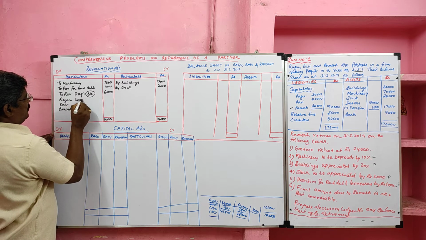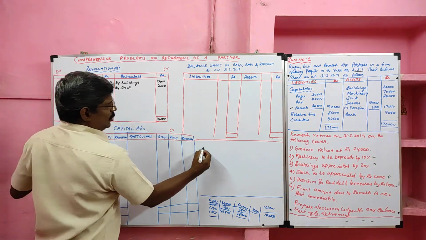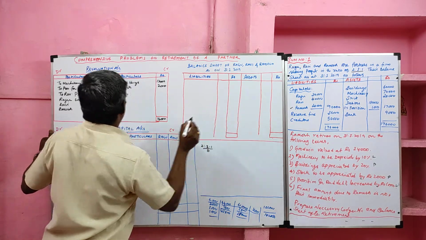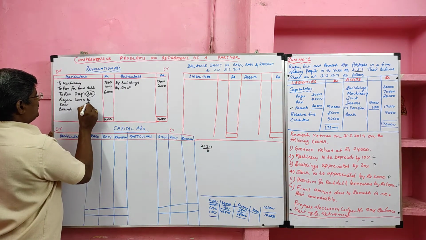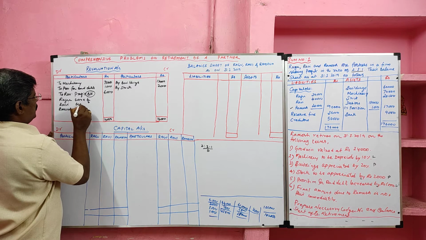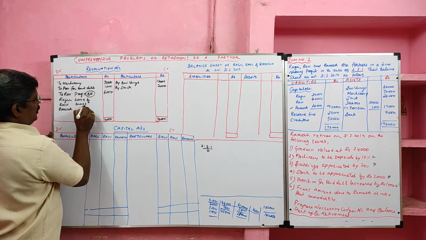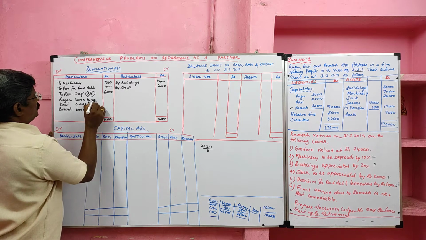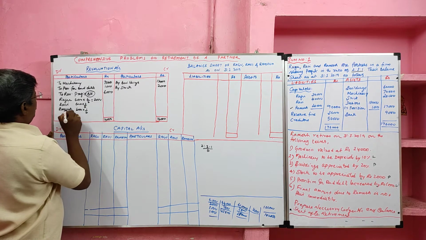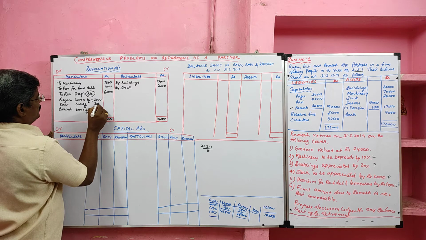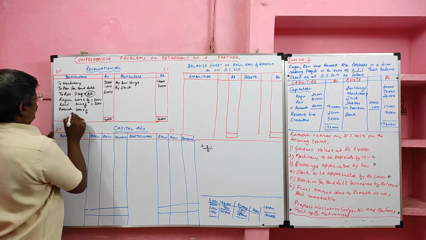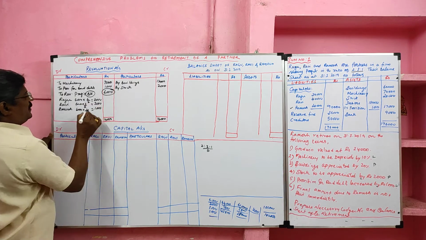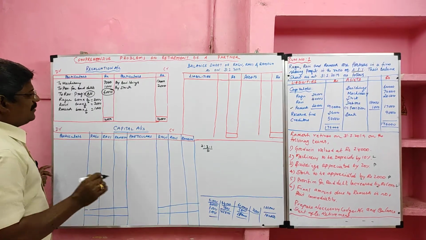So 6,000 in old ratio 2:3:1. 2 by 6, 3 by 6, 1 by 6. So for Raghu 2,000, for Ravi 3,000, for Ramesh 1,000. So revaluation profit is divided in old ratio to all the partners.